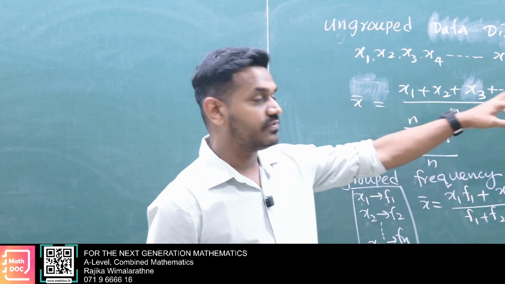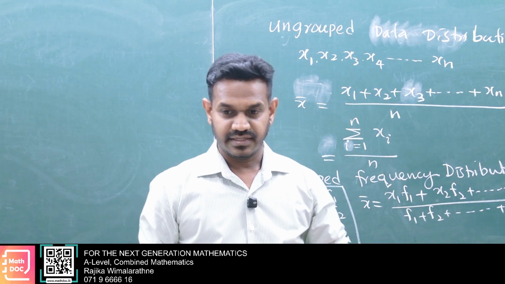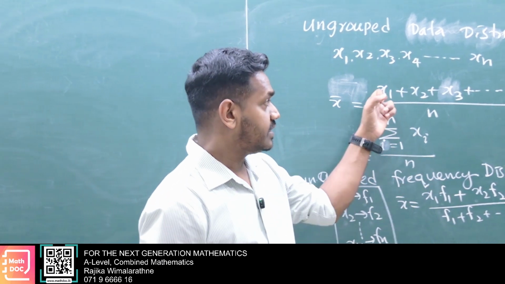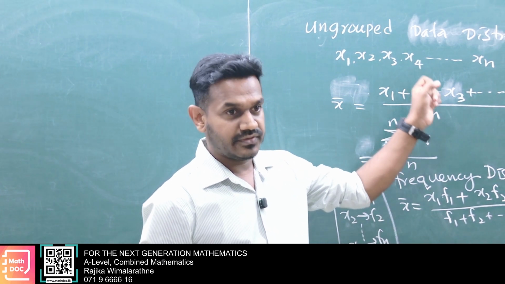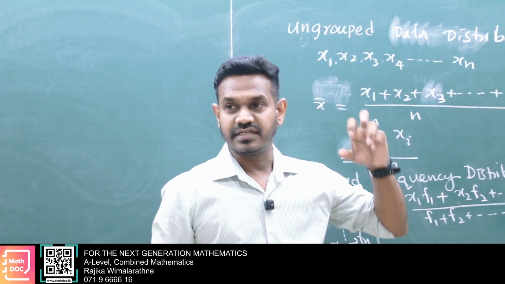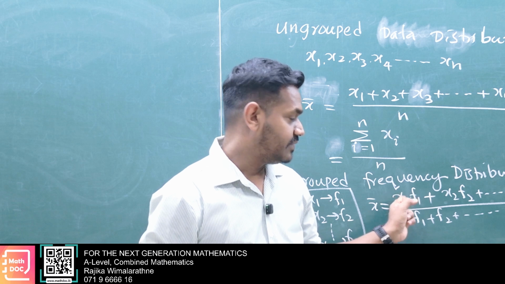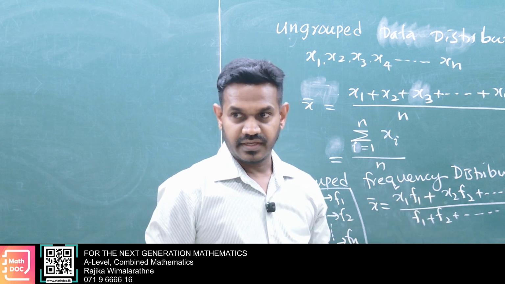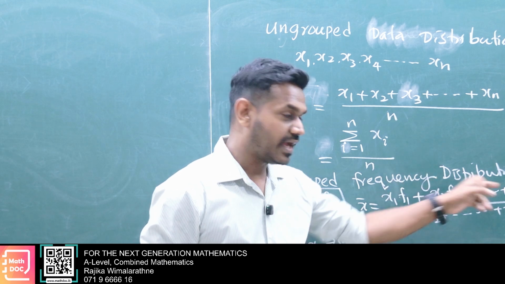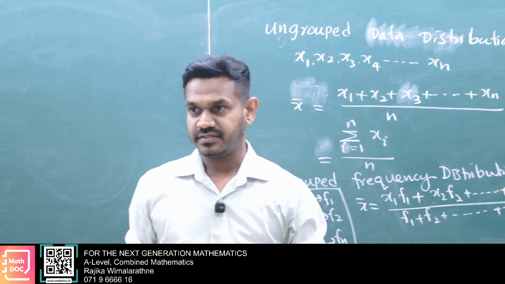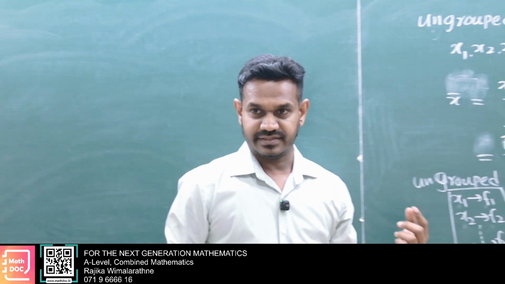Consider 1, 2, 3, 4, 5, 6. Then 1 plus 2 plus 3 plus 4 plus 5 plus 6 divided by 6. Simple calculation. Then 100,023, 200,021: very large values. For very large values, the calculation is somewhat difficult. Then with frequency, say element 53 with frequency 4, element 55 with frequency 99. Then we can do it, but the calculation is somewhat hard. In such cases, we have coding techniques.